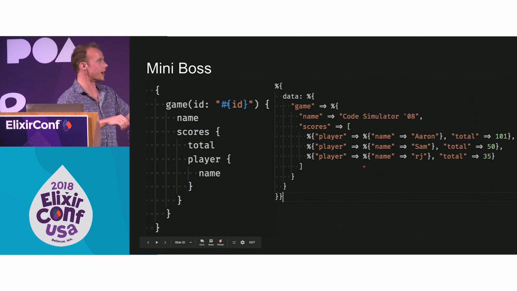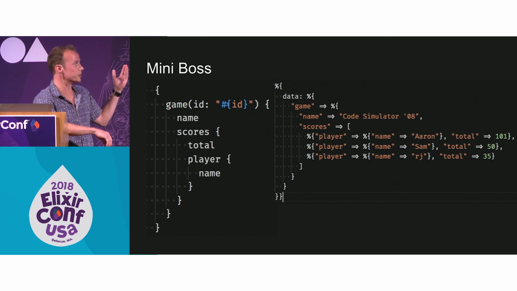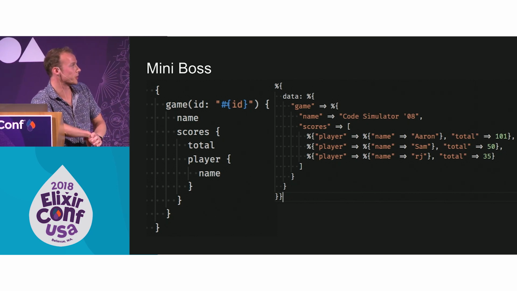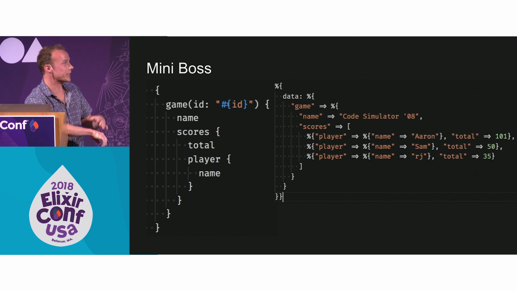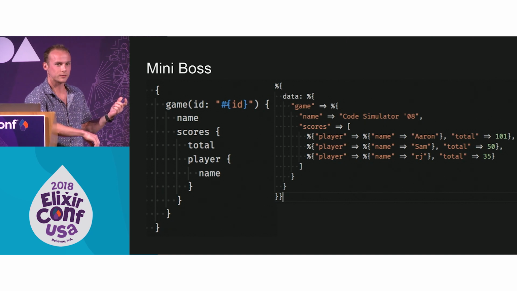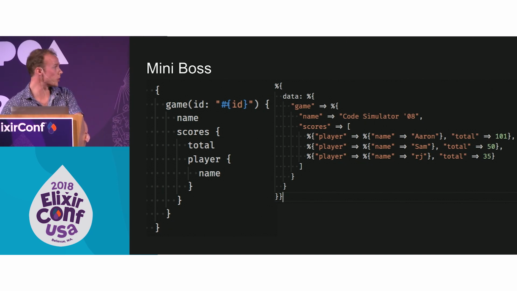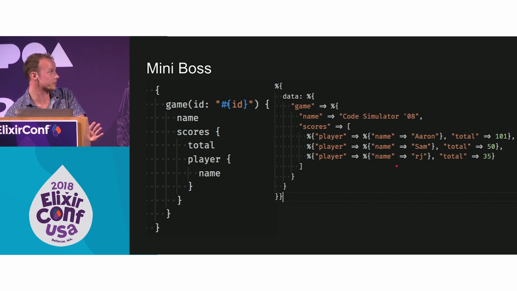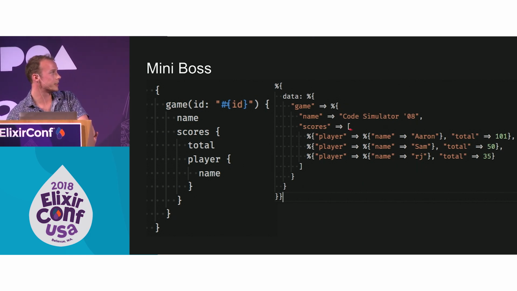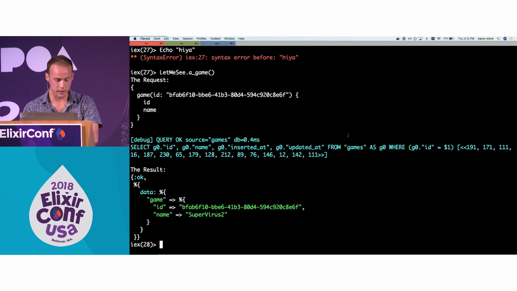Describing this query on the left, it's the same entry point where we're going to get that same game and the name, hopefully SuperVirus 2 instead of Code Simulator. And we're going to get that list of scores. And on each one of those scores, we want the total and the player's name who saved that score. So we're going to expect some data back, just like this that we saw before, except scores is a little more interesting because it's going to be a list of these return data. And let's go look at one of these.